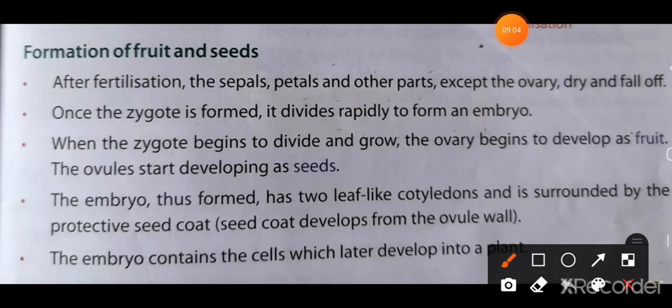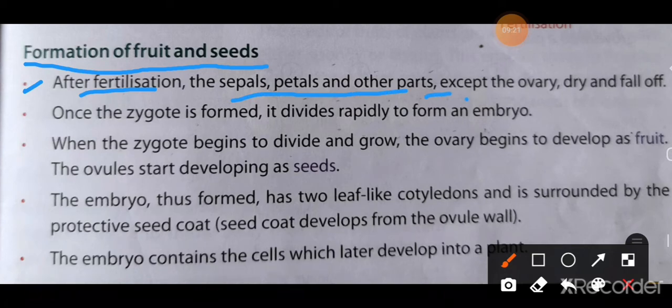Now let's see the formation of fruits and seeds. After the fertilization process, how are the fruits and seeds formed? The first point is that after fertilization, the sepals, petals and the other parts except the ovary dry and fall off. The second one, once the zygote is formed, it divides rapidly to form an embryo.